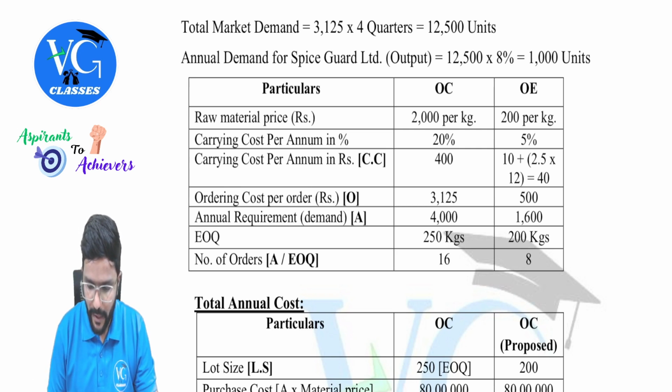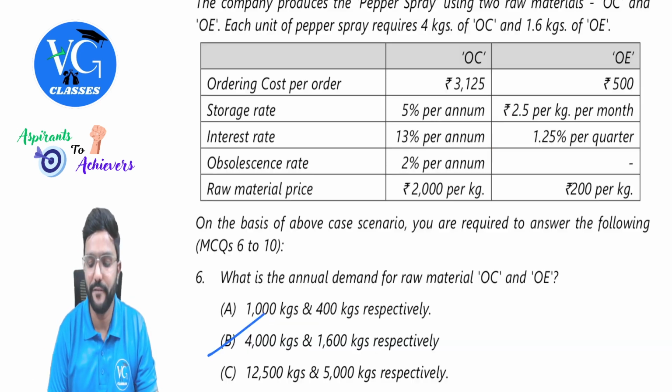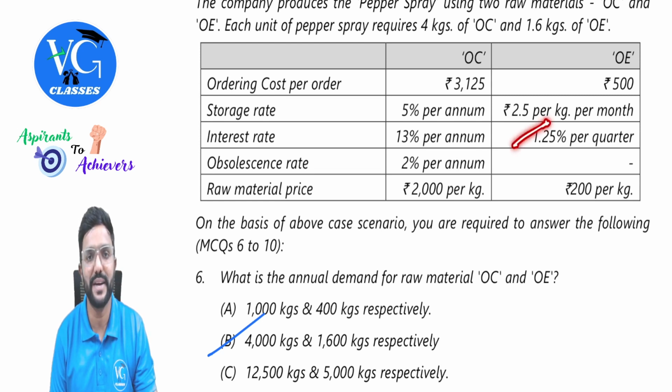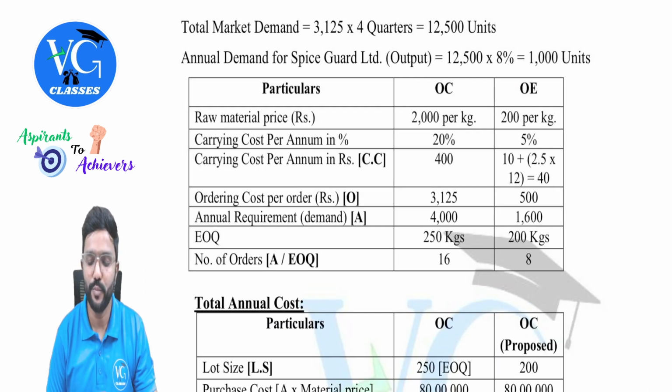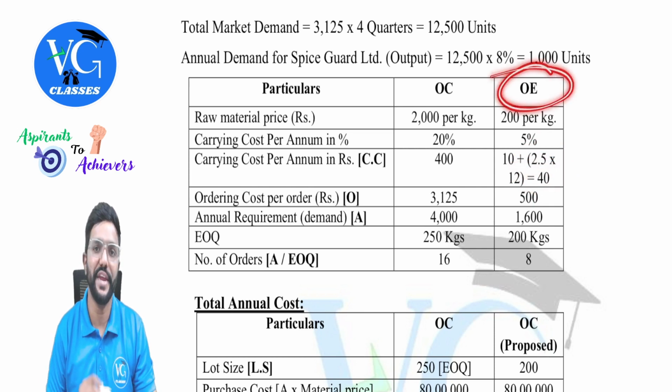Okay, sir. Here, for OE, it is 5%. How did we get 5%, sir? 1.25% is per quarter, so you multiply by 4. You will get 5%. So 5% has to be taken on 200, plus 2.5 into 12. I repeat, 5% into 200, plus 2.5 per month, so 2.5 into 12. You add up both, you will get 40 rupees. So 40 rupees is the carrying cost per unit per annum for OE, guys.